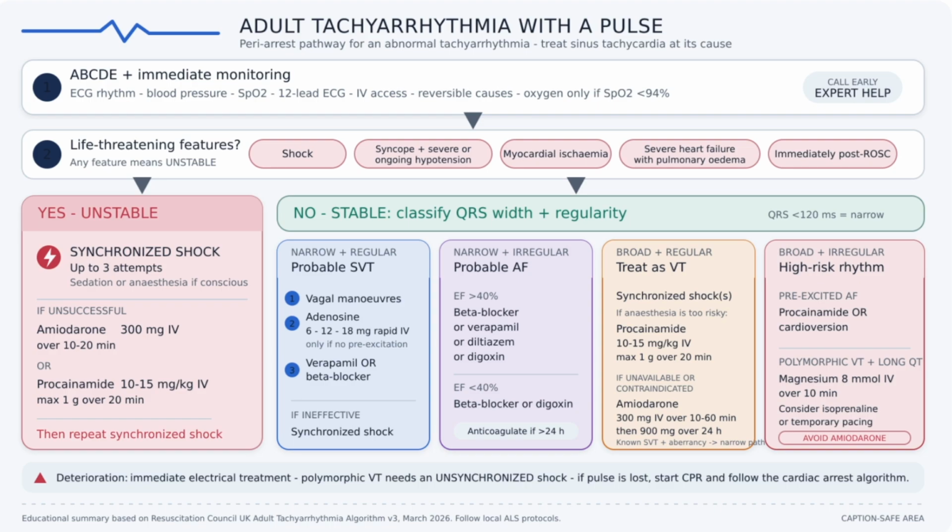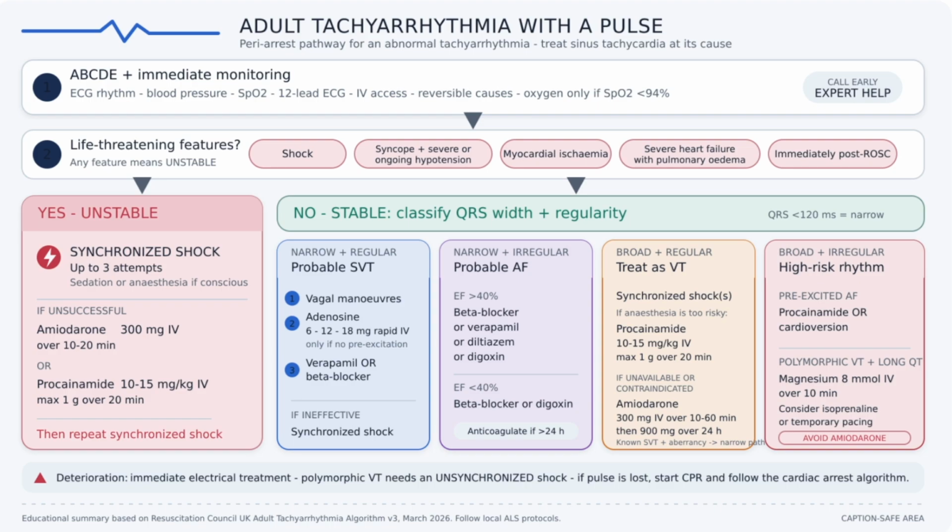Next, look for life-threatening features. Shock, severe or ongoing hypotension, syncope, myocardial ischemia, severe heart failure with pulmonary edema, or tachyarrhythmia immediately after return of spontaneous circulation. If any are present, the patient is unstable. Give immediate synchronized cardioversion with sedation or anesthesia when feasible. Up to 3 attempts may be required. If unsuccessful, give procainamide or amiodarone according to the local protocol. Then repeat cardioversion. If the patient is stable, classify the rhythm.